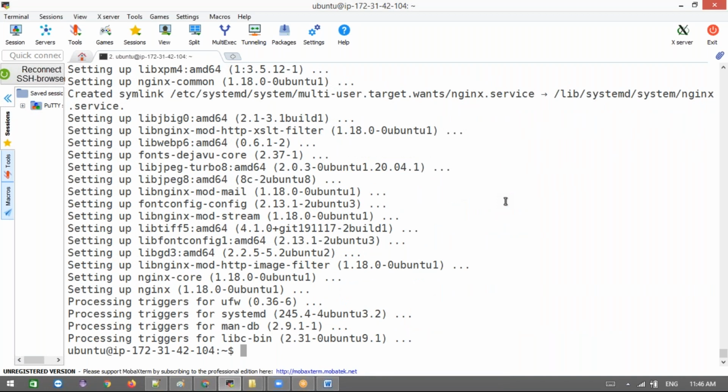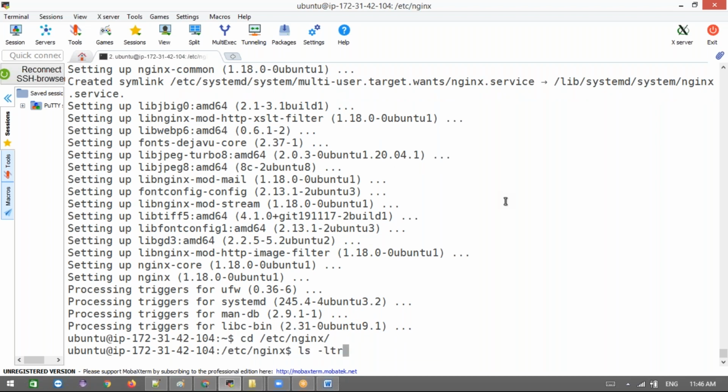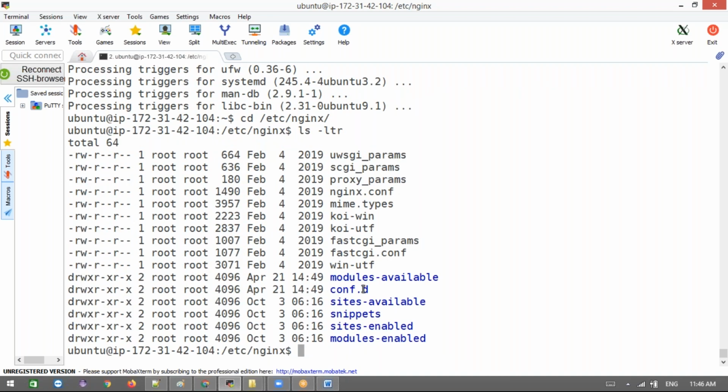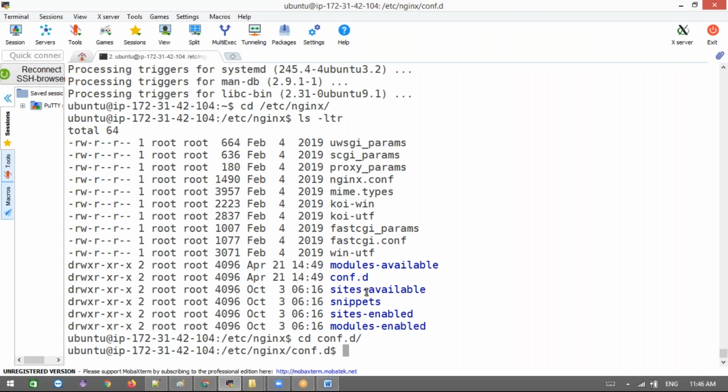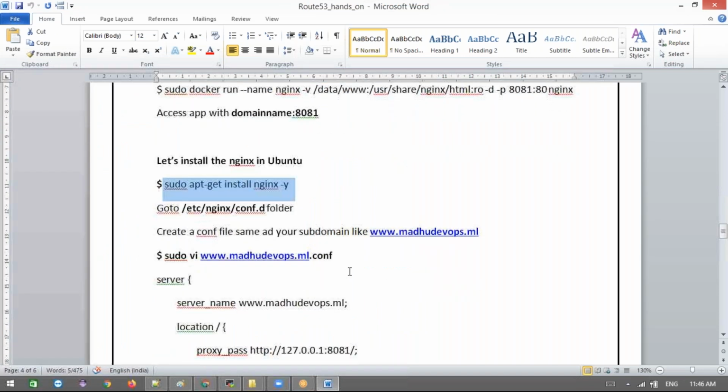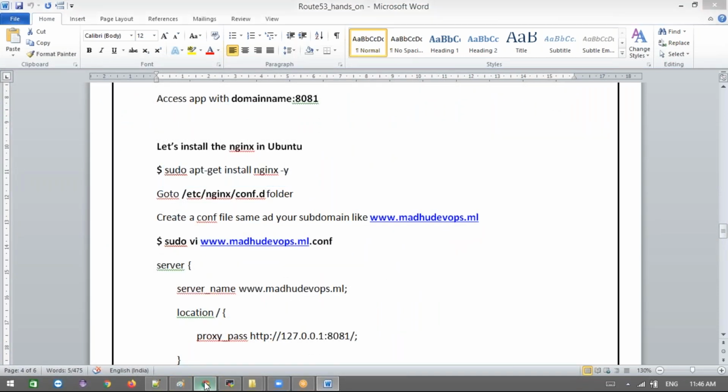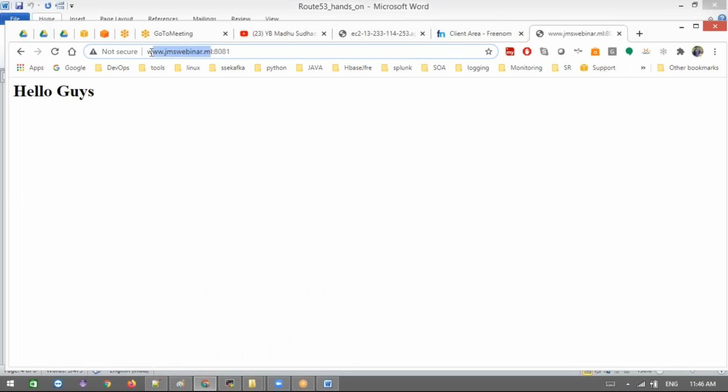Okay, now done. Now this Nginx is installed under /etc/nginx. Here we can see all the configuration files. I'm going to open the nginx.conf file, which you can edit here. But if you want your Nginx configuration based on your domain, this is the default Nginx configuration file, and it works based on it. Instead of that, I'll go for my own configuration file. All configuration files I'm going to make here. Now here I'm going to create one file named after my domain; whatever the name of my domain is, the same I'm going to use as my file name.